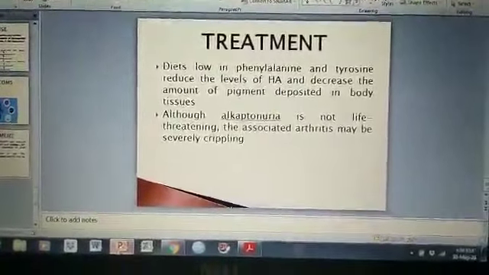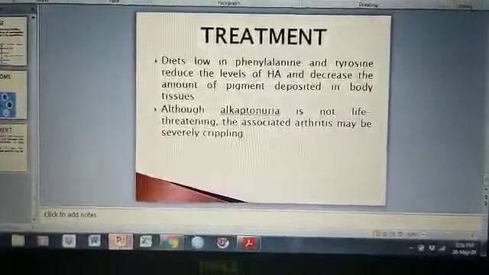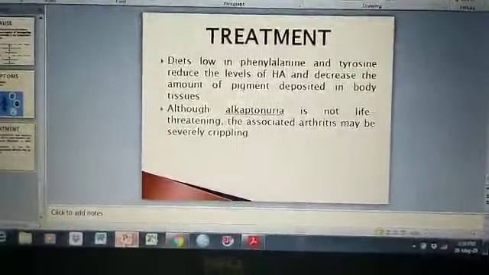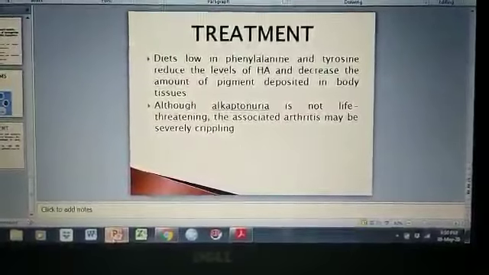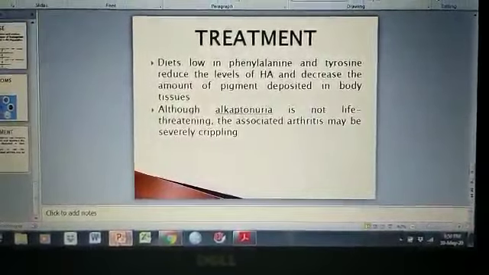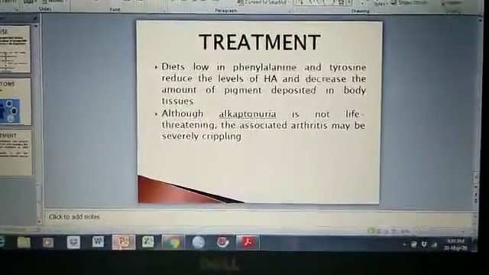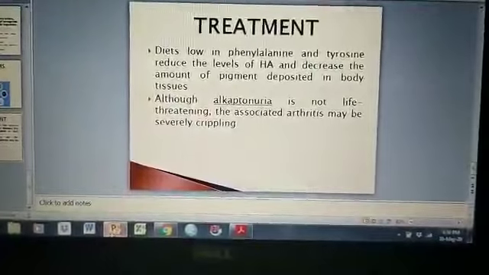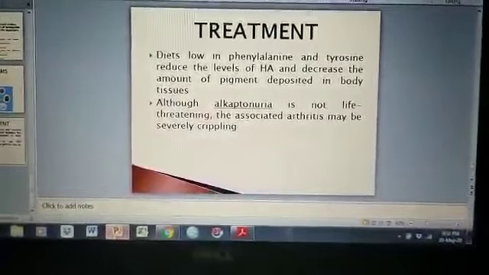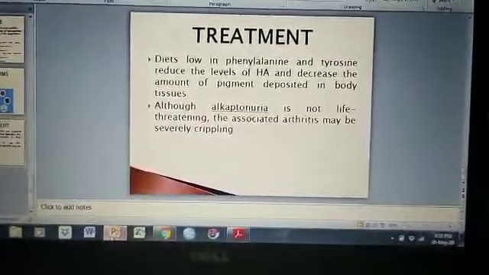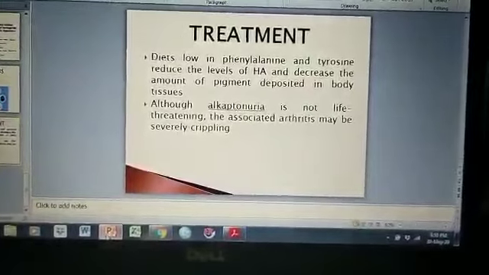But sometimes babies can develop early symptoms, though mostly they develop in later life. A diet low in phenylalanine and tyrosine reduces the level of homogentisic acid and decreases the amount of pigment deposited in body tissue. It's not a life-threatening condition, but because symptoms appear after 40 years, arthritis can be severely troublesome for people.